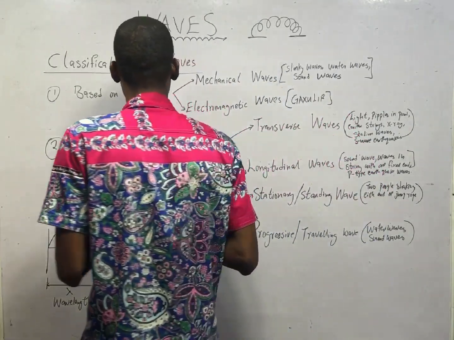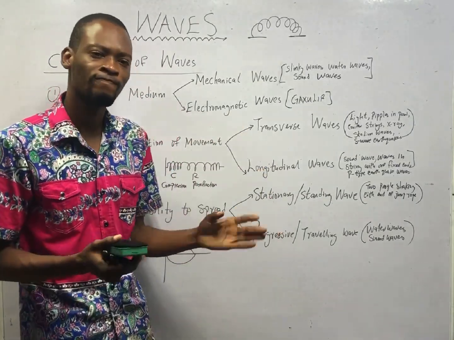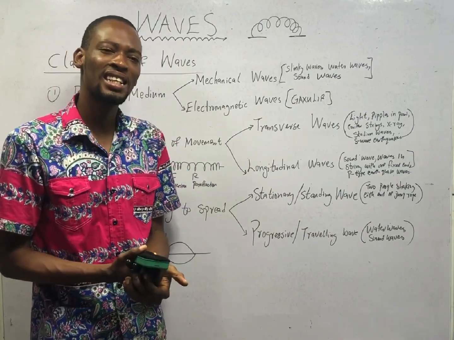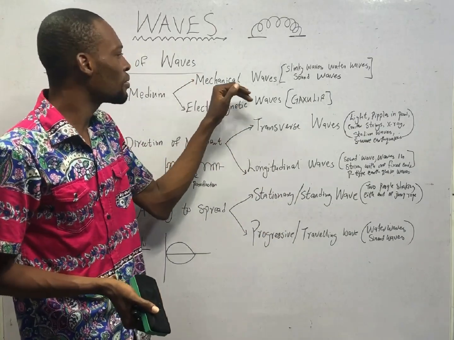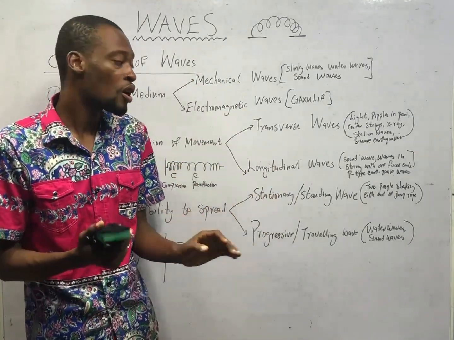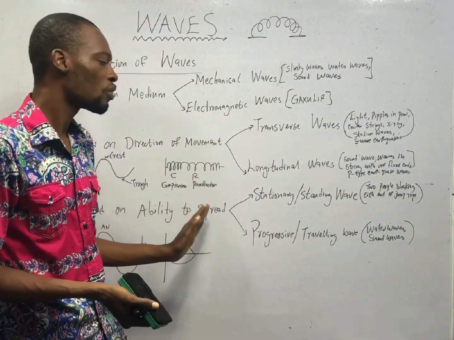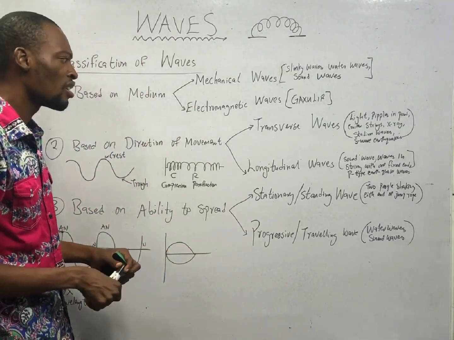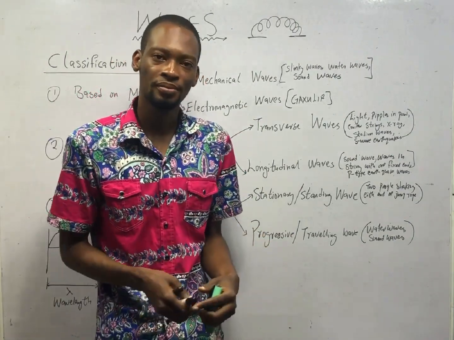Now, do you understand the classification of waves based on medium? Secondly, if you are writing a theory exam and they ask you what are the classifications of waves, you may simply say mechanical waves and electromagnetic waves, depending on what you are taught. But for objective exams and general exams, this should work. Based on direction of movement, waves can be transverse or longitudinal.